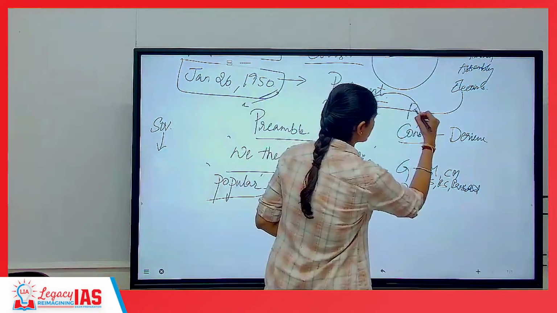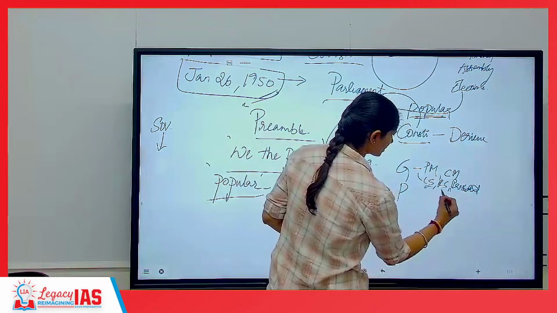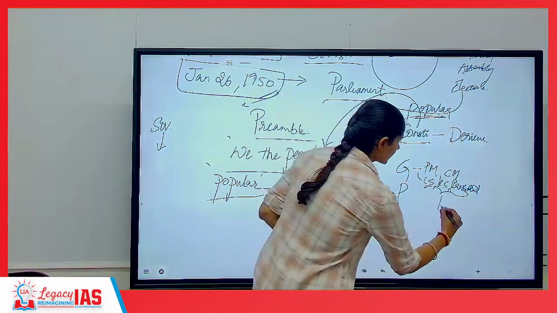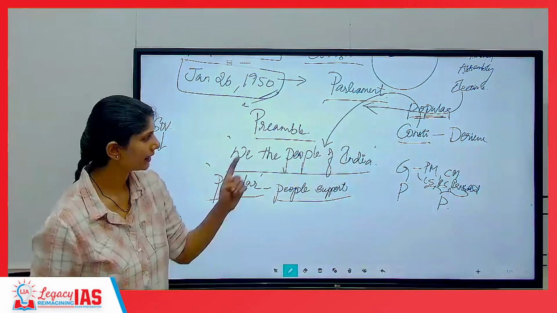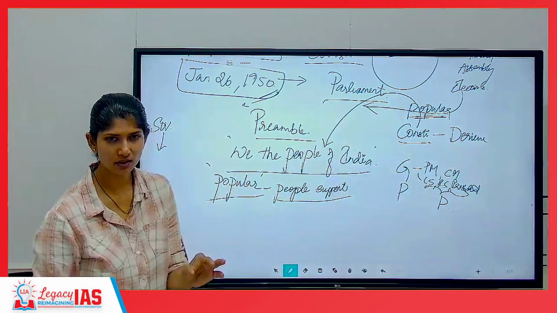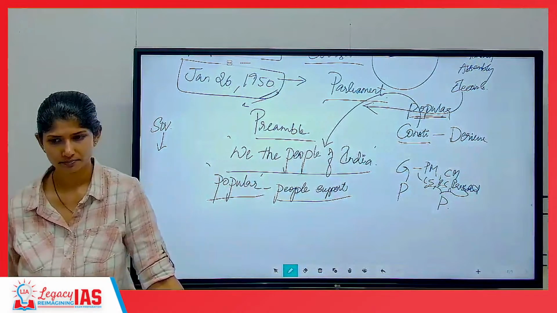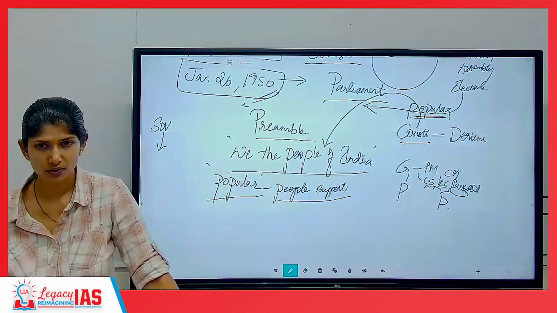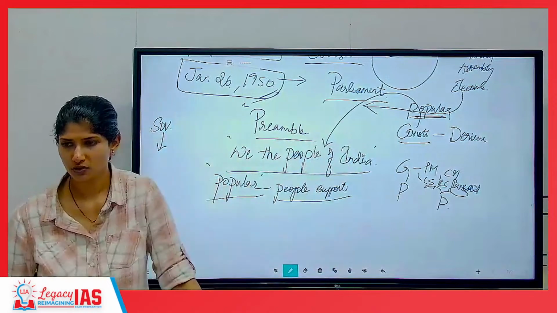So, is popular sovereignty important for us, or parliamentary? Parliamentary means these three together: Lok Sabha, Rajya Sabha, President put together is called parliament, right? Is parliamentary having more power or popular having more power? So, India follows popular sovereignty over parliamentary sovereignty. Did you understand this? Write it down. This is very important for your prelims as well as mains. Elaborate it, write it like this. You have to understand this topic very clearly, because further onwards we will just use those words, popular sovereignty, parliamentary sovereignty. We won't be explaining it everywhere.